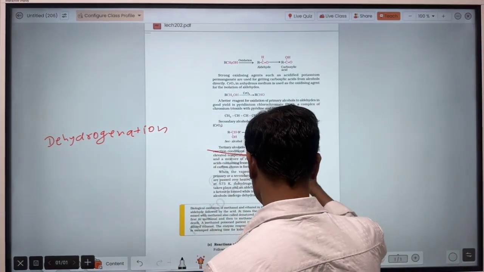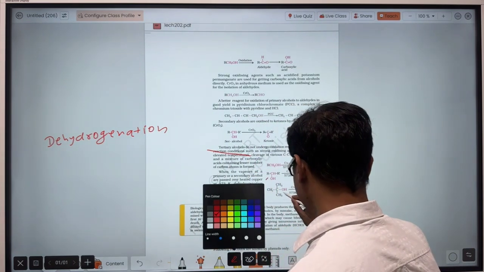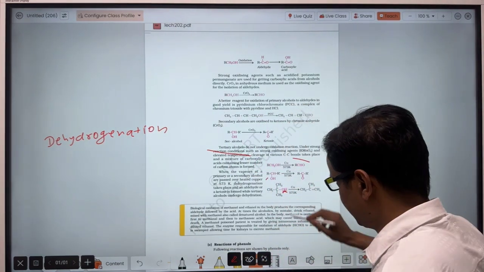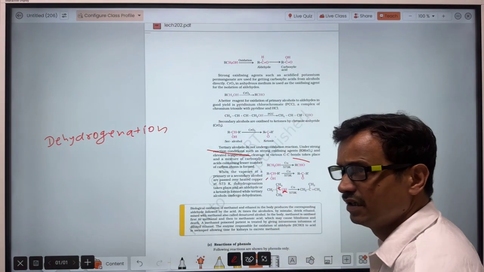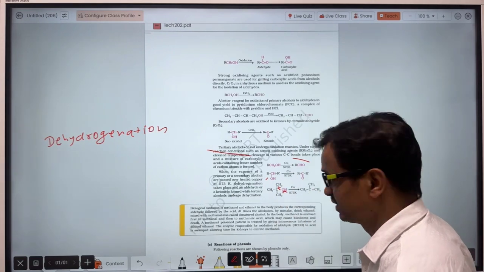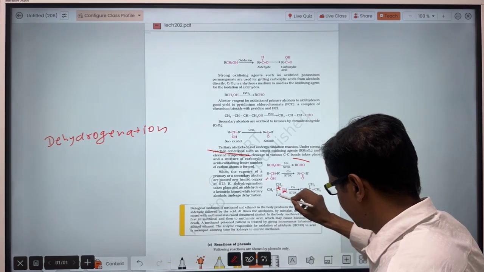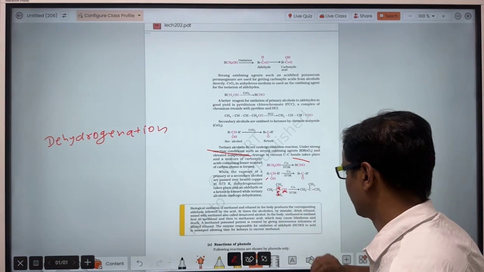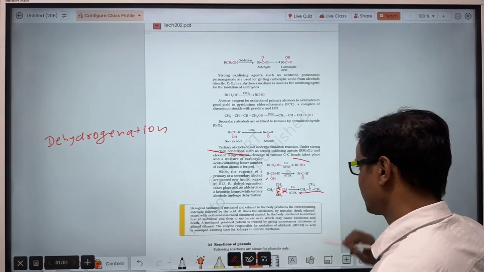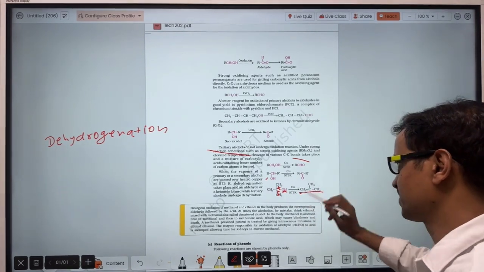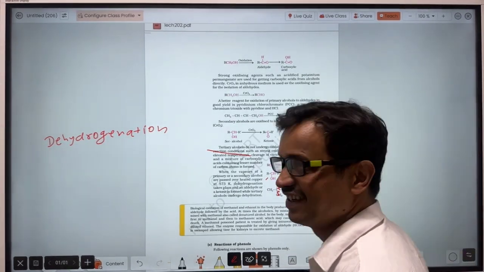Why alkene? What happened here? The OH of this one will be released from there. So there will be a positive charge on this carbon atom. To neutralize this positive charge, one of the sigma electrons will come here for double bond formation. So the double bond formation took place, and there is formation of alkene.